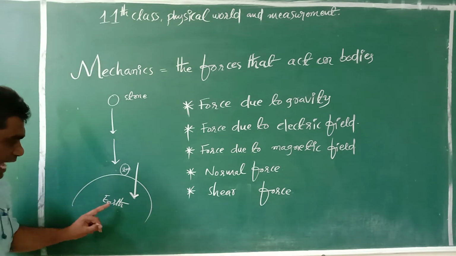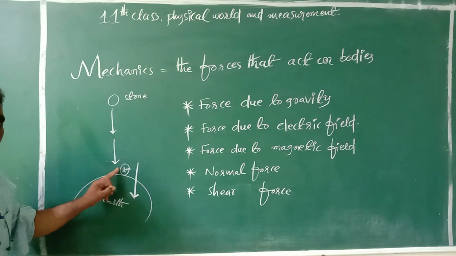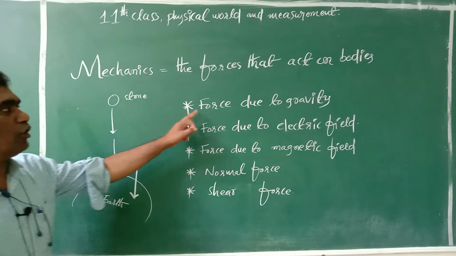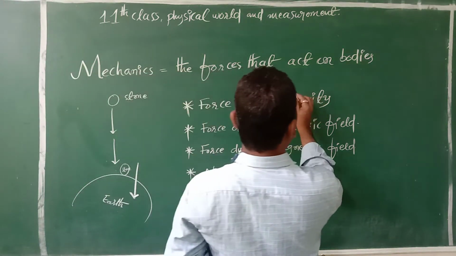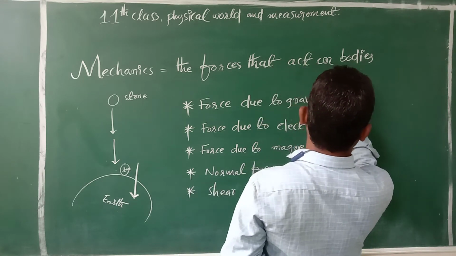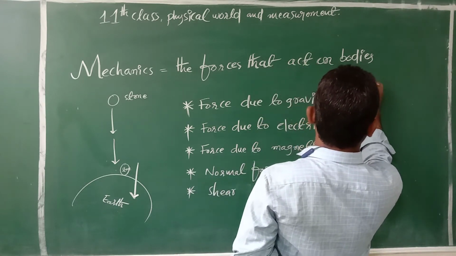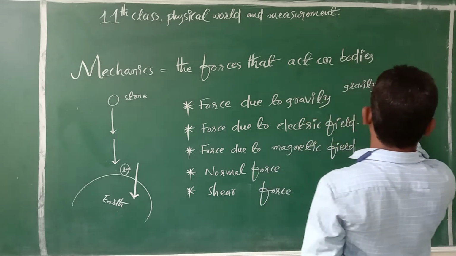The force which is acted by the earth on the objects is called the force due to gravity. Okay students, so here force due to gravity. What is the meaning of gravity, students? Gravity means earth.